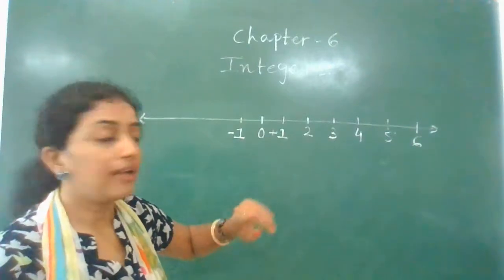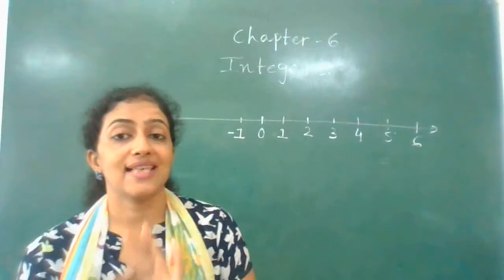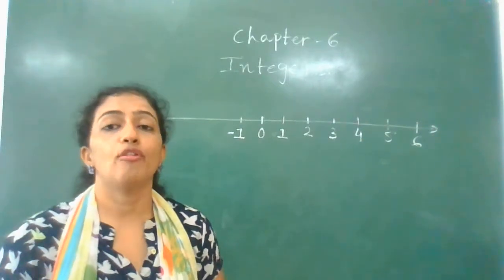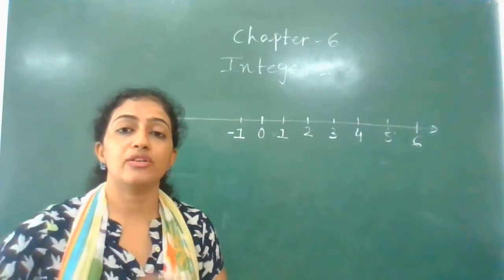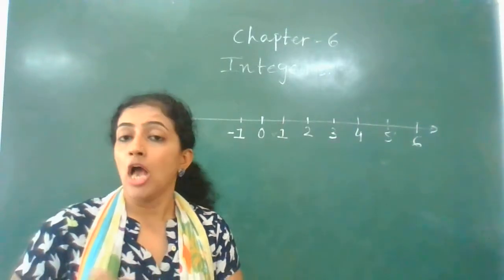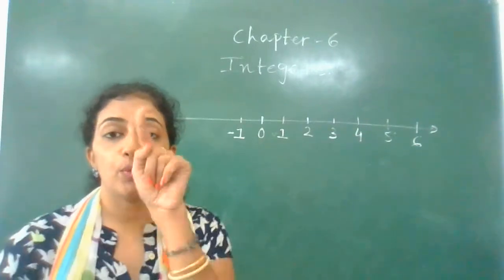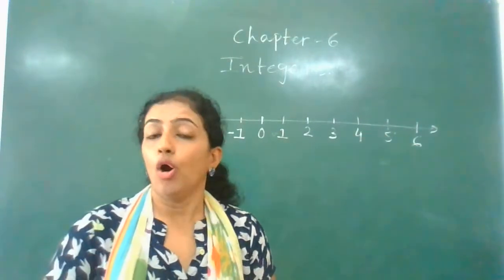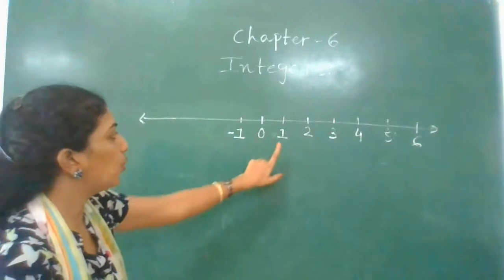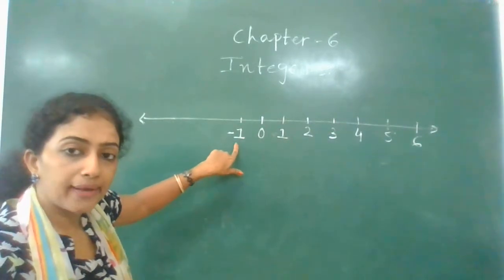As I have said, for positive we don't show a sign. In the starting, for your understanding, we might show a plus sign somewhere, but otherwise we never show positive integers with the plus sign. So now we have found the opposite of 1, that is negative 1.